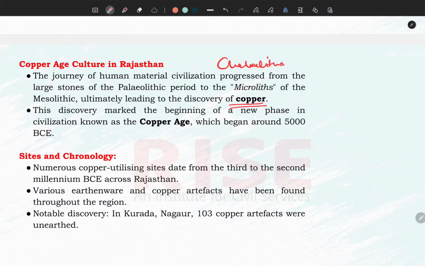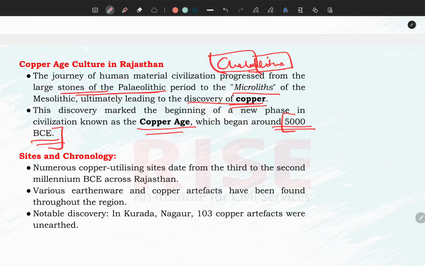Chalcolithic period means, lithic means stone. Stone was important, but chalco means human beings were also aware of copper metal. So the journey of human metal civilization progressed from stones, Paleolithic stones, microliths, to copper. This age is known as the Copper Age, and it starts from 5000 BC. The period you have to notice is 5000 BC, whereas in stone tools we discussed it started from 5 lakh years ago, from the Paleolithic.